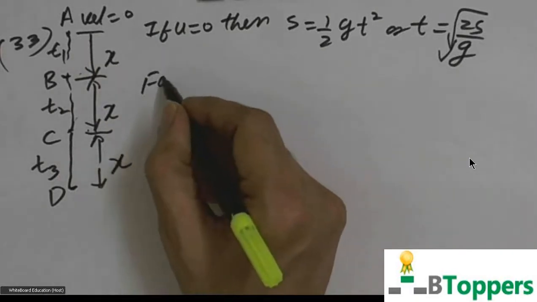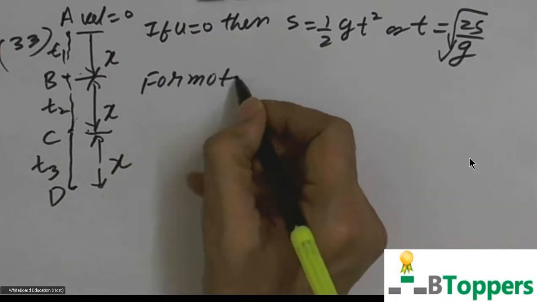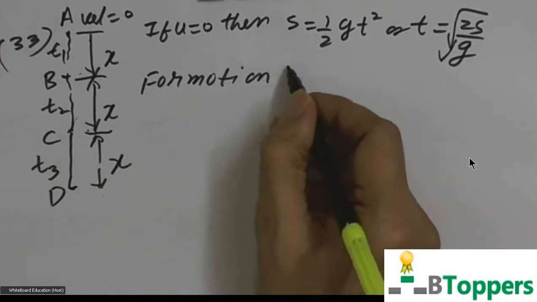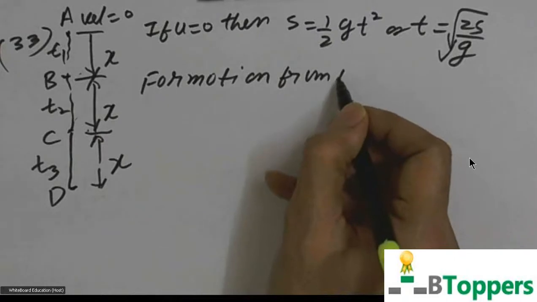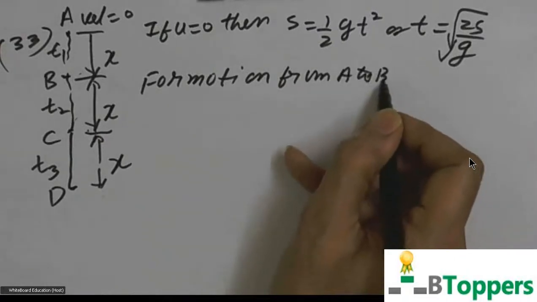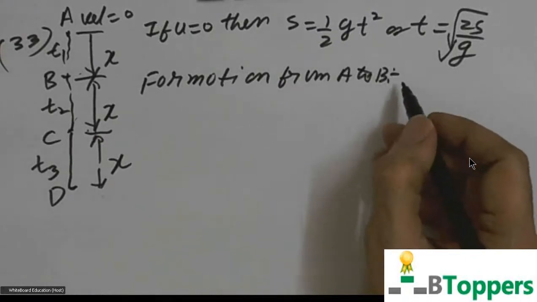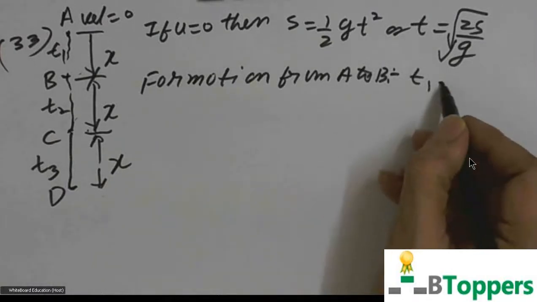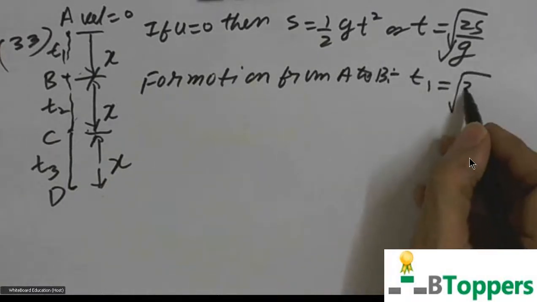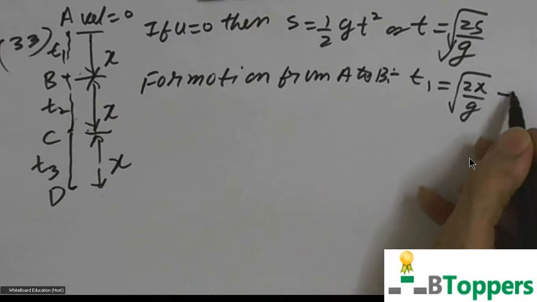So for motion from A to B, s equal to x, time t equal to t1. So t1 can be written as root of 2x by g.